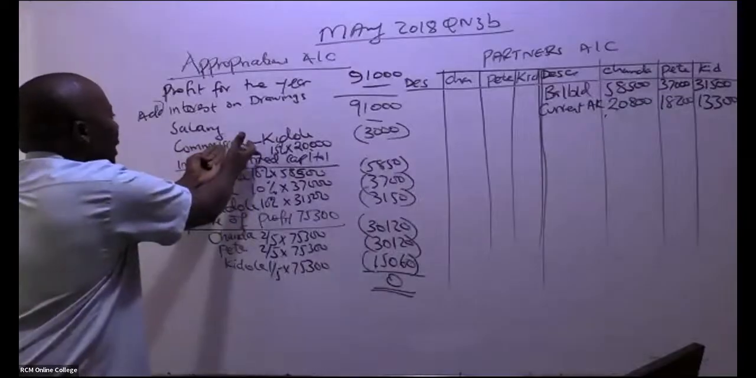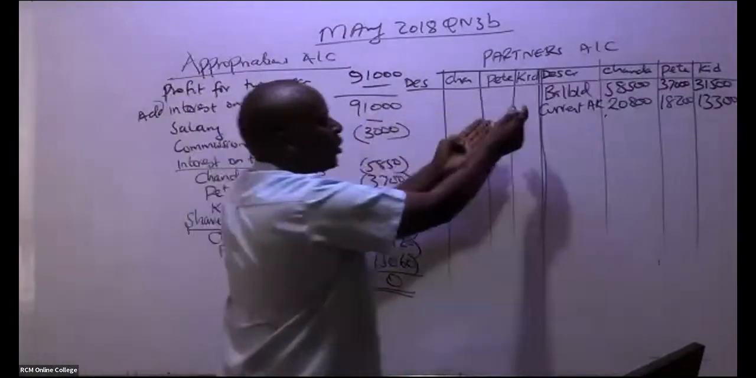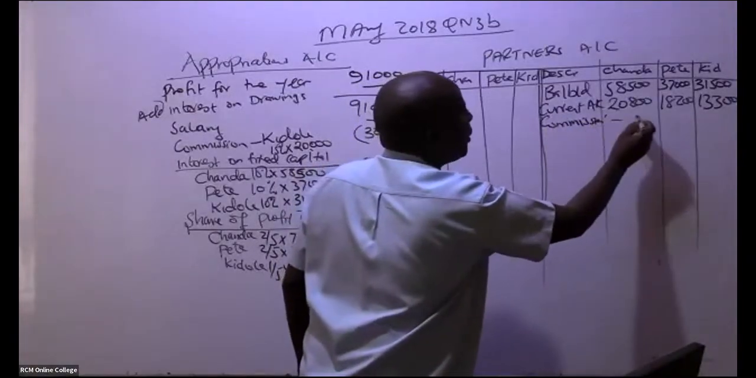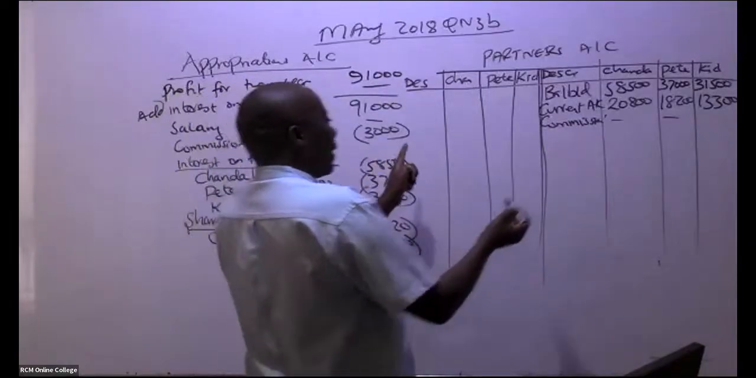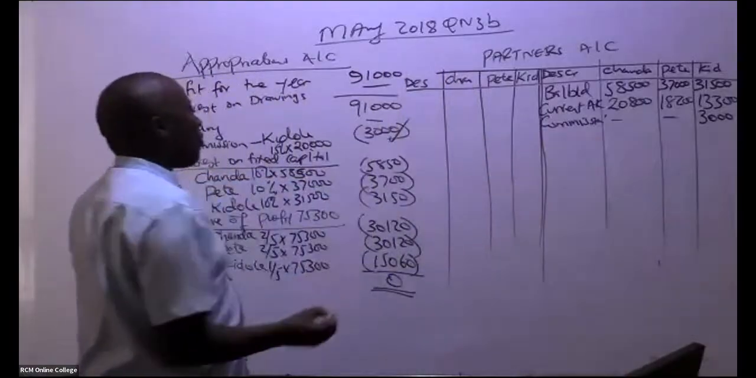We have a partner who earned commission, so you credit his account. So this guy earned commission. And what is the name of this person? This guy is Kidole. The others are not getting anything. So Kidole is getting commission. Like that. So this, I've taken care of it.